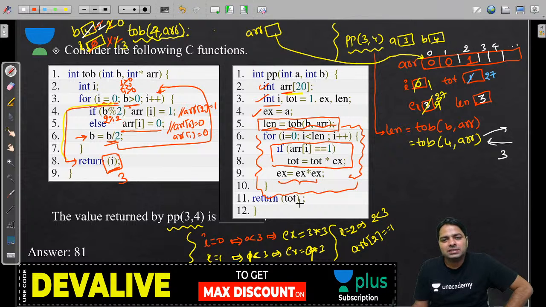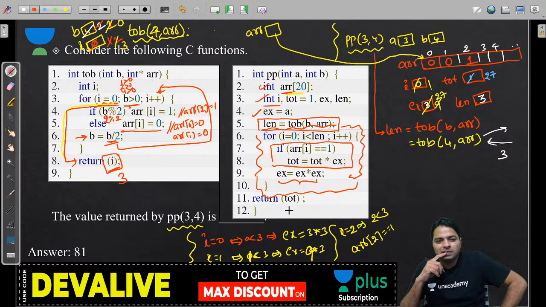EX is equal to EX, that 27, I think I have made a small mistake. Anybody realize that? Okay, all right. Let's see if there is any mistake, we will cross check immediately.